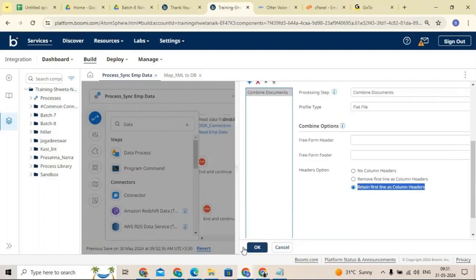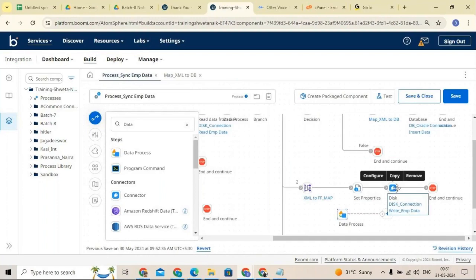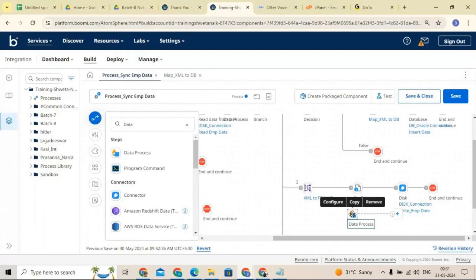Now say okay. Now tell me where exactly I need to put this data process shape. Before the map shape, after the map shape, or after the set properties? After the set property or before the set property? We need to combine the data before the set property, right?